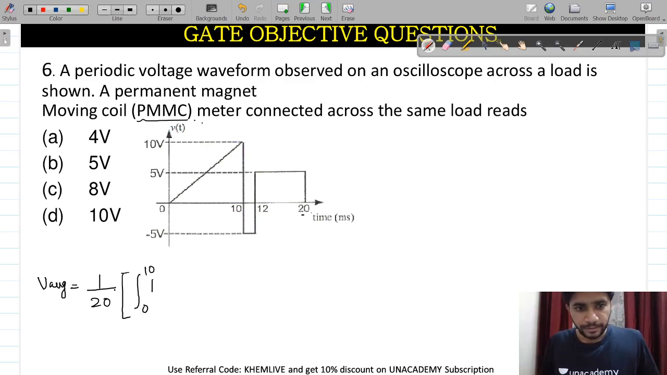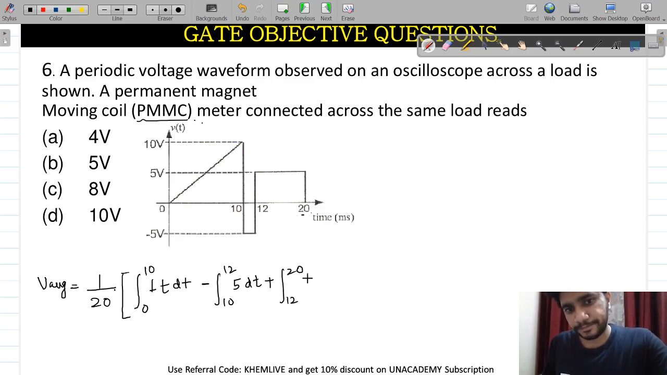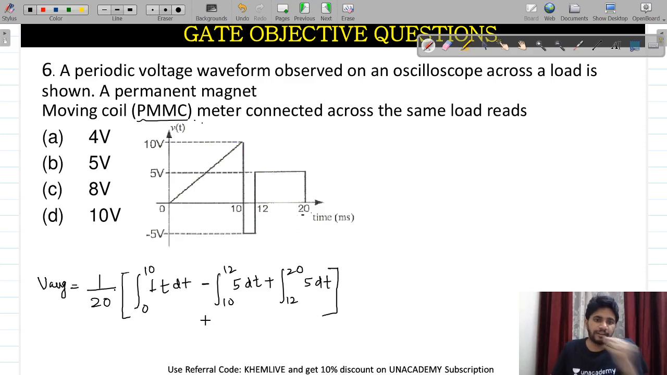Slope of 1, so integration of t dt, minus integration 10 to 12 of 5 dt, plus integration 12 to 20 of 5 dt. This is the overall integration that will give you the average value.